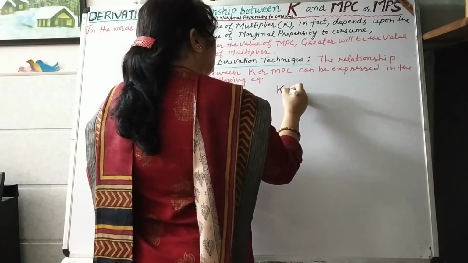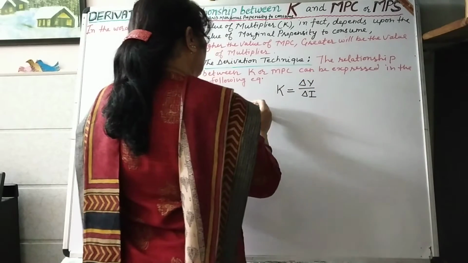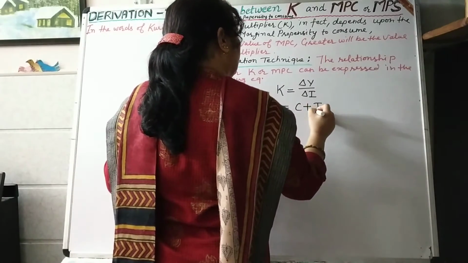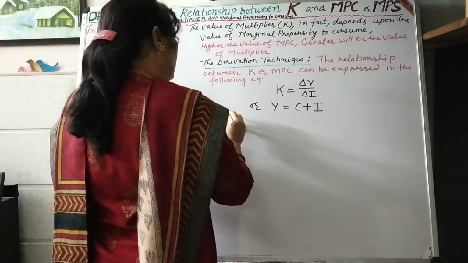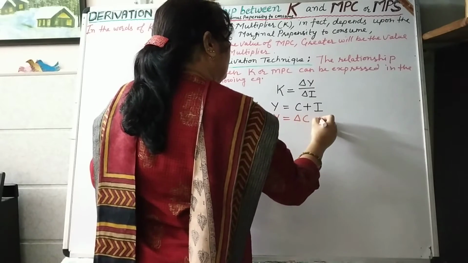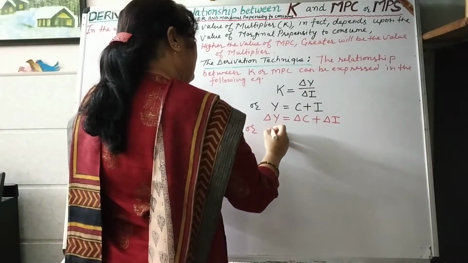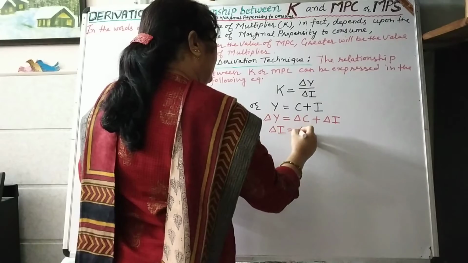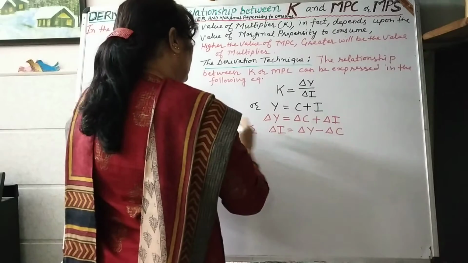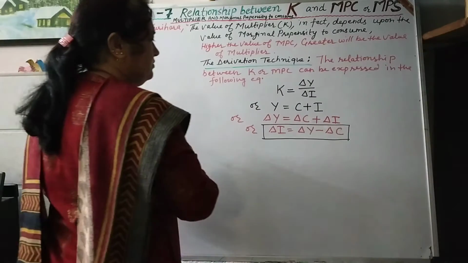We know that K is equal to delta Y upon delta I, and Y is equal to C plus I, or delta Y is equal to delta C plus delta I, or delta I is equal to delta Y minus delta C. So we have derived the value of change in investment.